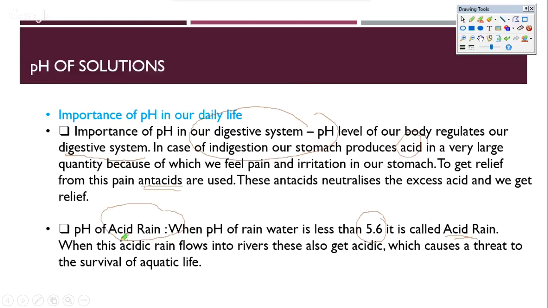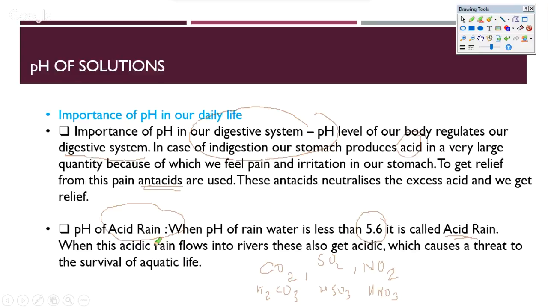The pH of acid rain is somewhere around 5.6, and since it is on the acidic side, we call it acid rain. These are mostly non-metal oxides like CO2, SO2, NO2 being released into the atmosphere, which end up forming H2CO3, H2SO3, HNO3, and so on. That's why we call it acid rain.